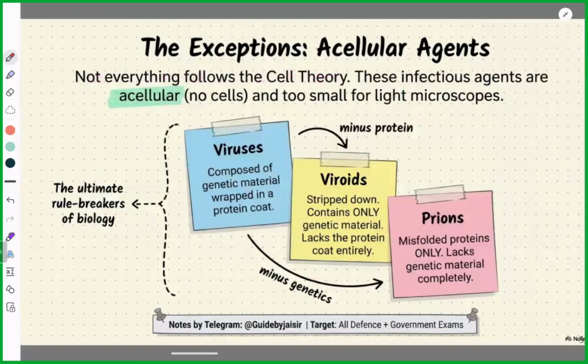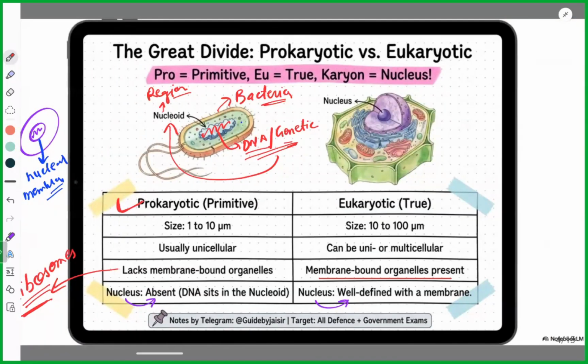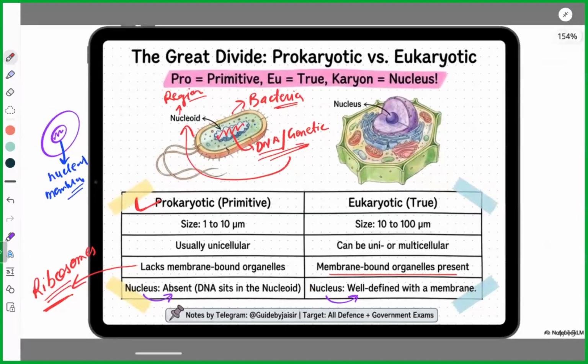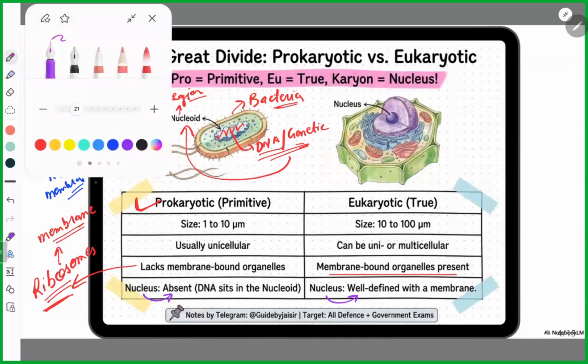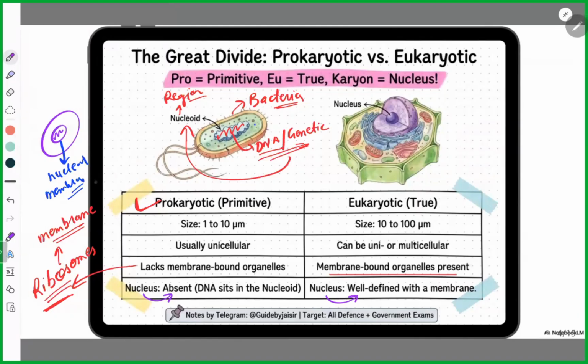Next. Now, I have one question for you. Prokaryotic cells lack membrane-bound organelles, but I said that it contains ribosomes. So, can anyone tell me, does the ribosome contain any kind of membrane? Is a membrane present in ribosomes of prokaryotes or not? Any logic? Just try with logic. Do they contain any kind of membrane? Yes or no?